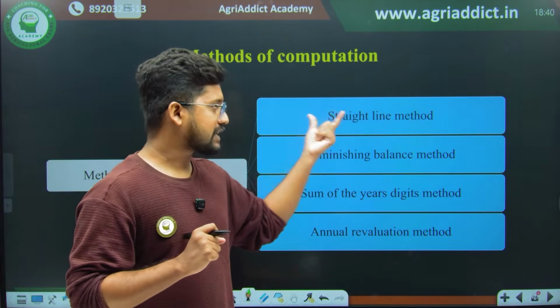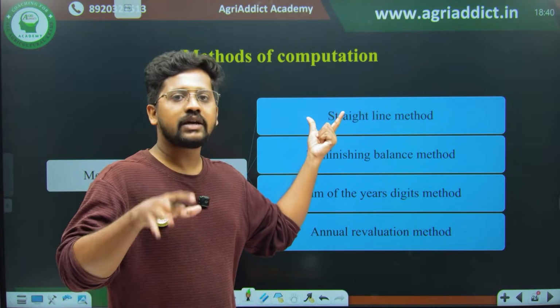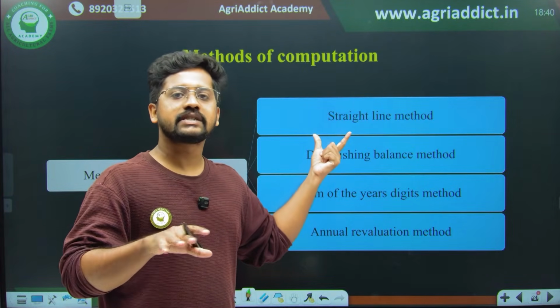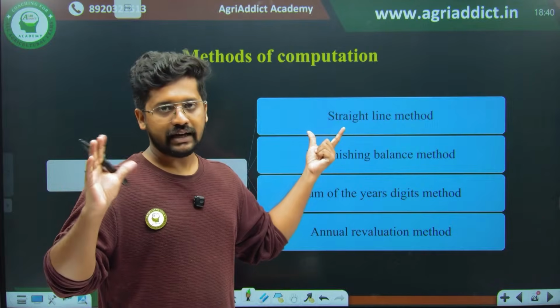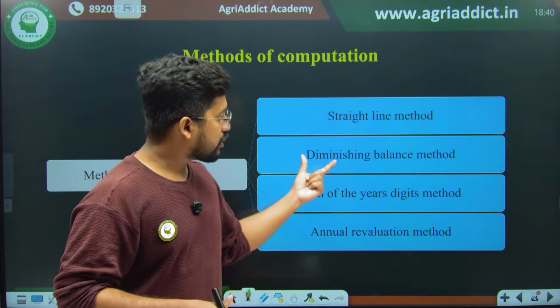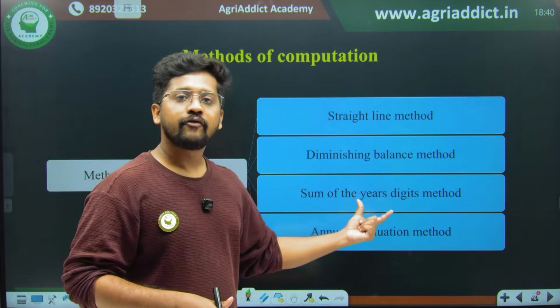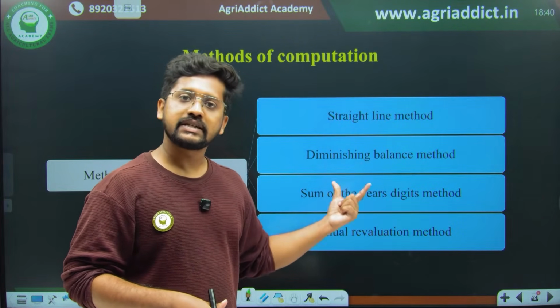Okay, so in the straight line method, you are assuming that the asset is being used constantly and the rate of depreciation is the same in every year. Over the period of time, the rate of depreciation is the same. But when you go to the diminishing balance method or the sum of the years digit method, it assumes variable depreciation, the depreciation actually varies.